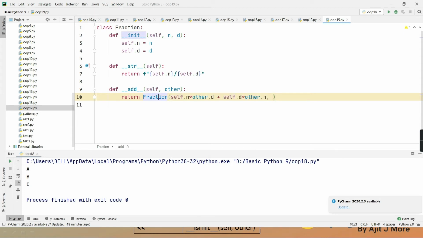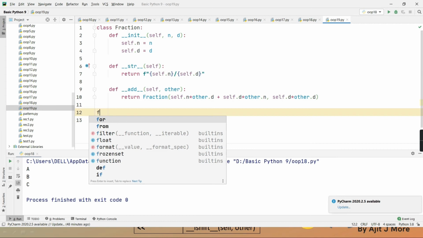Here one more fraction object is getting created or no? Is one temporary fraction object getting created? Yes or no, guys? Yes, sir. Clear? Is one more fraction object created? Yes. Clear? And that fraction object will be initialized with this value. This whole thing will be the new numerator of this. And what will be the new denominator? self.denominator into other.denominator.